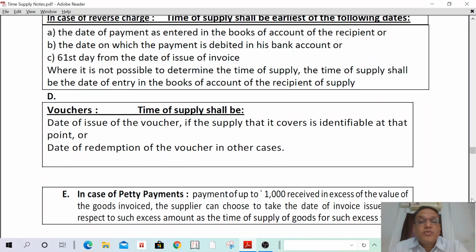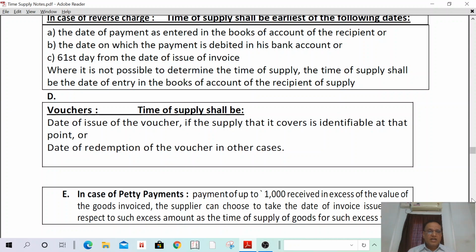Then where it is not possible to determine the time of supply under reverse charge, the time of supply shall be the date of entry in the books of accounts of the recipient of supply. It is the same as supply of goods under reverse charge also. That means if it is not possible to determine the time of supply under reverse charge, the time of supply shall be the date on which the recipient enters such entry in his books of accounts. Understand? Okay.